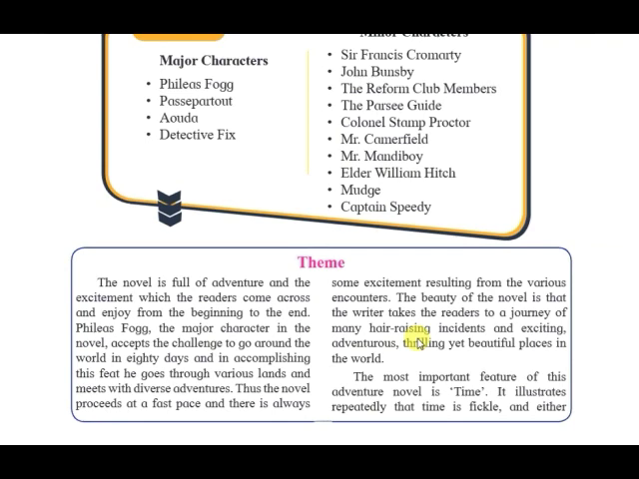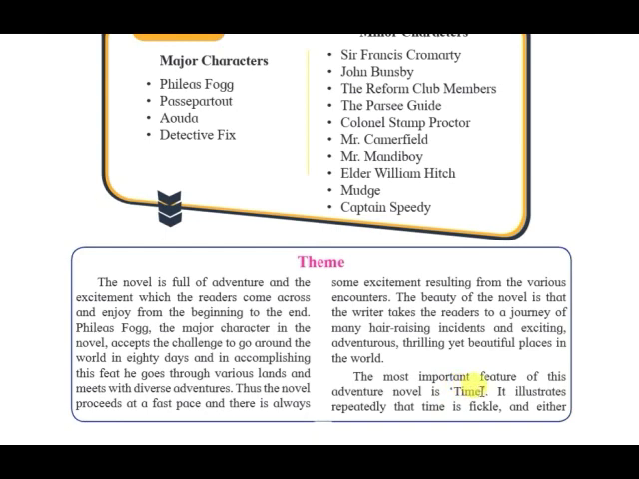The novel's main beauty is that we as readers are held intact inside the novel. We don't know what's going to happen next. So this is the main theme. The beauty of the novel is that the writer takes us, the audience, on a journey of hair-raising incidents. At some incidents we'll feel very happy, somewhere we'll feel very sad, somewhere the incidents are very adventurous, and in some places they are thrilling and exciting, and we also come to know about different beautiful places in the world. The most important feature of this adventure novel is time.